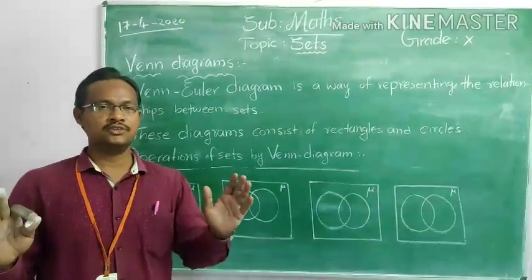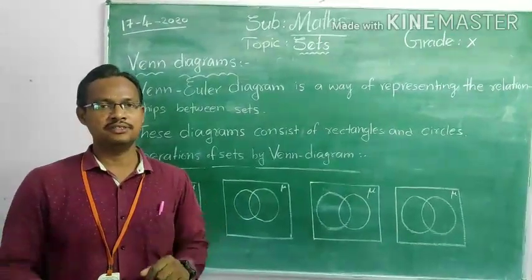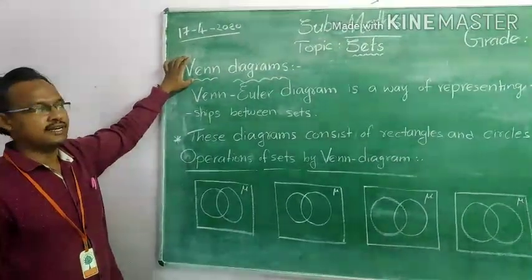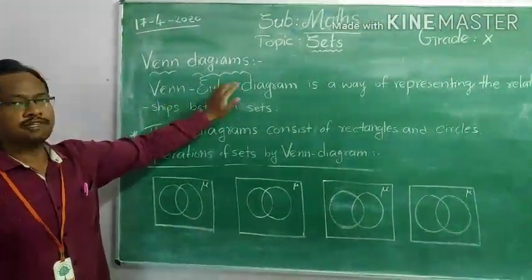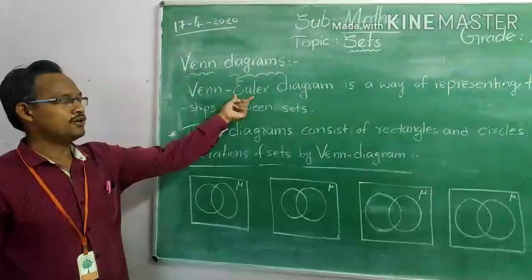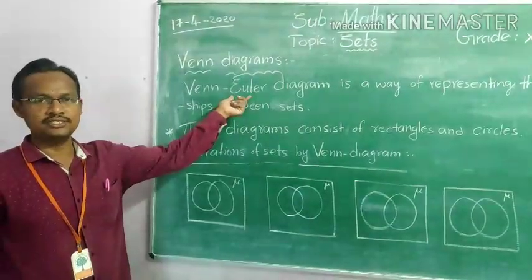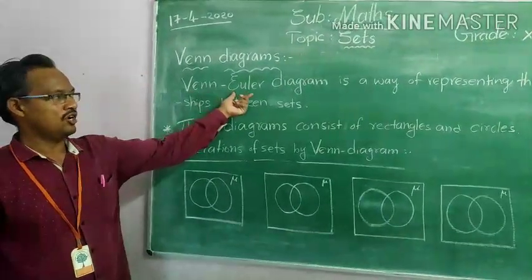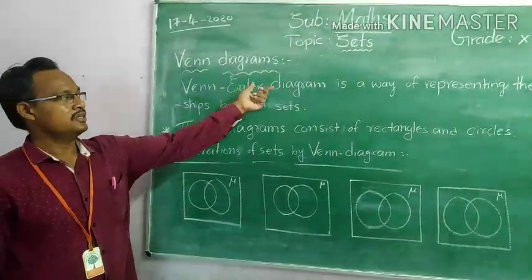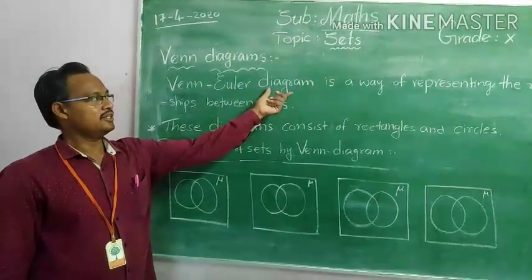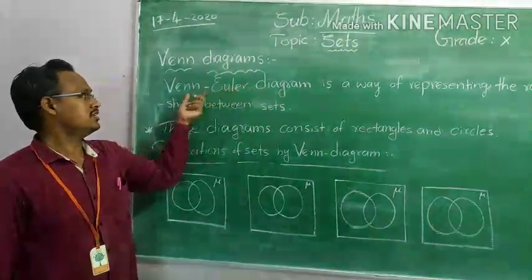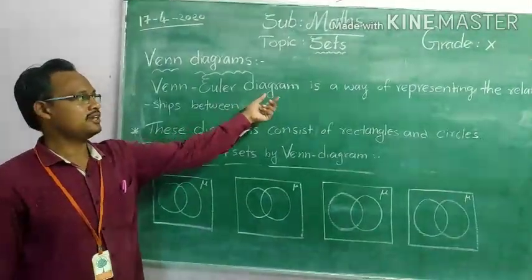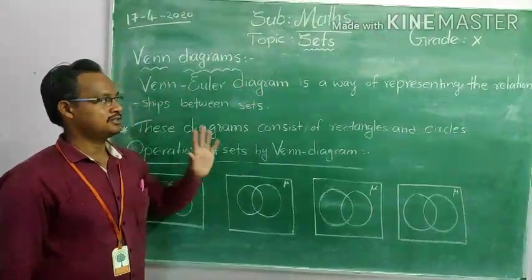Now, the last topic of this chapter, that is Venn diagrams. What is meant by a Venn diagram? Venn-Euler diagram is actually the name. We have to read this as Euler. John Venn and Euler together used diagrams in set theory, so the name comes as Venn-Euler diagrams. Simply we can say Venn diagrams also.